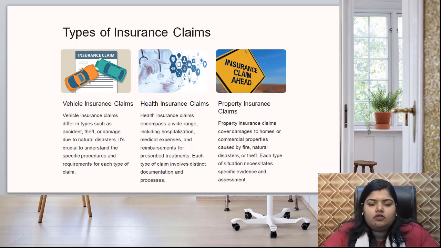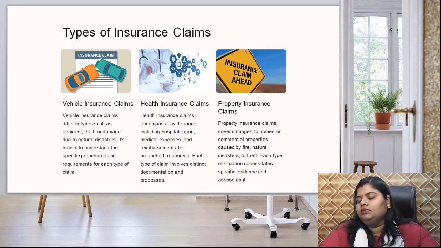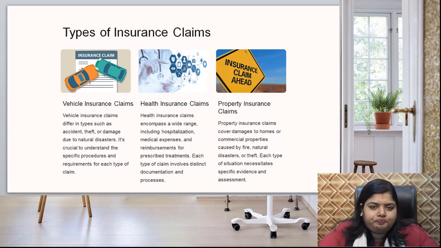There are lots of insurance. There is vehicle insurance, health insurance, property insurance. Basically insurance is divided into two parts, general insurance and life insurance. Life insurance is on the life of the person, so the money will be utilized by its beneficiary. After his death, the beneficiary will get the money. But general insurance is to avoid the risk from the stock, like fire insurance, health insurance, motor vehicle insurance.